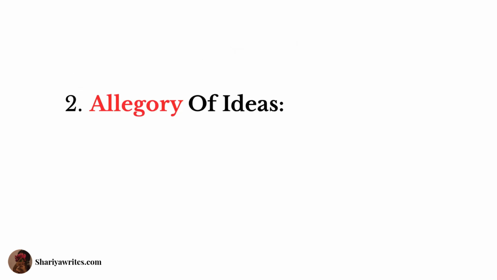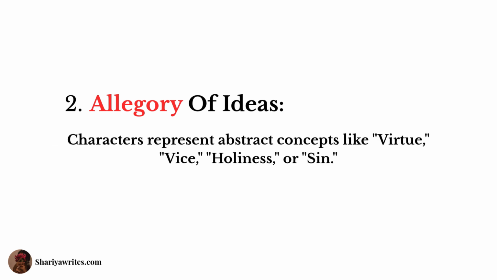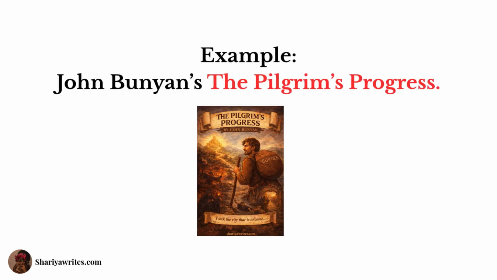The second is allegory of ideas. Characters represent abstract concepts like virtue, vice, holiness, or sin. For example, John Bunyan's The Pilgrim's Progress, where a man named Christian journeys to the Celestial City.